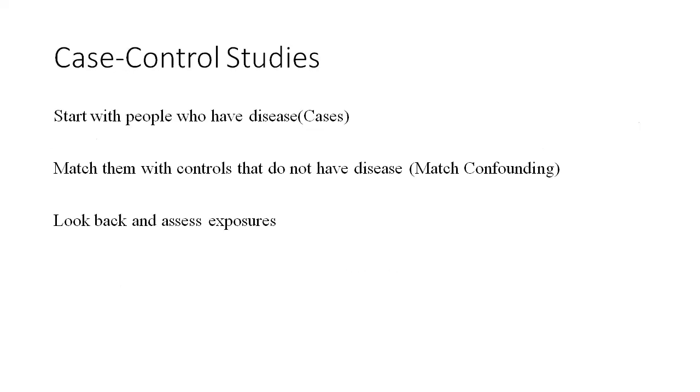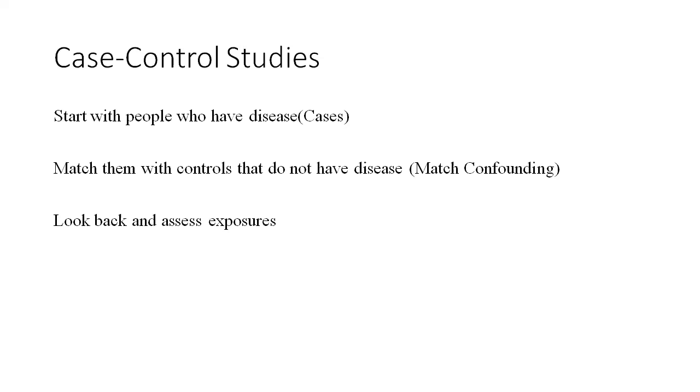Now the case control study starts with the people who have the disease, and we have to select matching controls who do not have the outcome. So autism cases versus no autism cases has to be carefully selected. When you select the control, they have to be matched for the age and for other factors which might be related to the etiology, but they should not be related to the outcome under analysis. That is a thing we have to take into consideration.